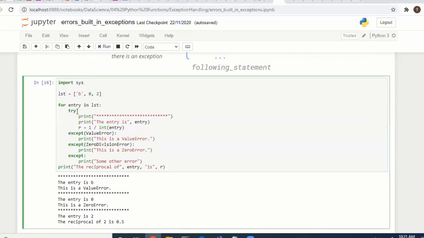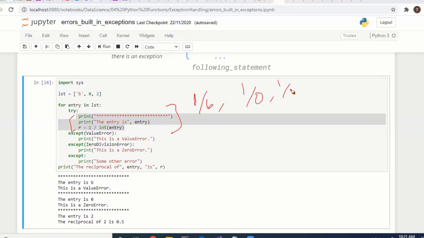Here we have one list, and we are trying to divide 1 by all the list items in this business logic: 1 divided by b, 1 divided by 0, 1 divided by 2.